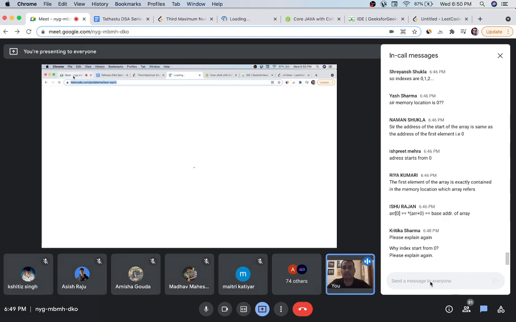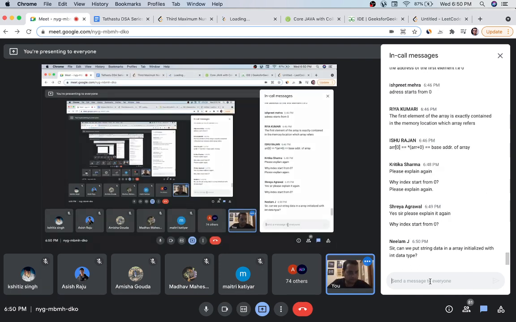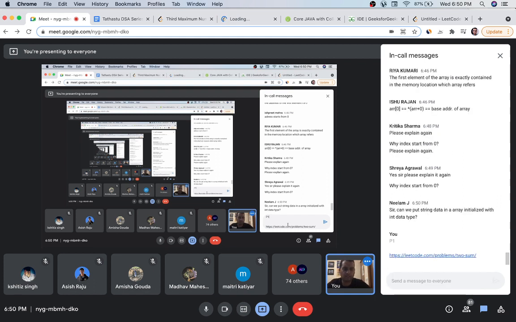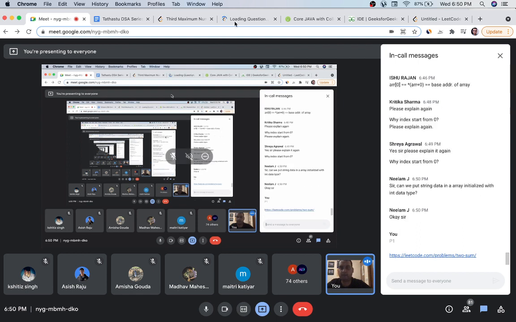So I'm commenting the link in the chat. No, you cannot. You have to define it as int. If you want to put int data, you cannot typecast like that. Problem 1. So open this link. It's a very standard problem of LeetCode.